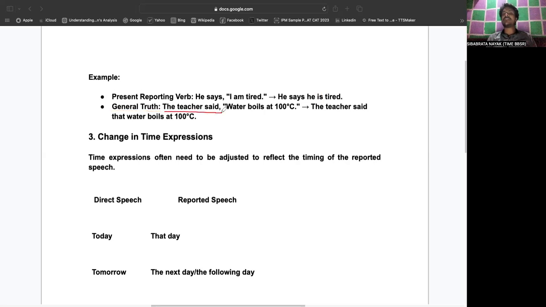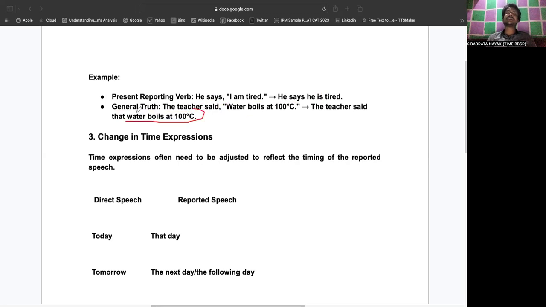Similar to that, another exception is called a general truth. "The teacher said water boils at 100 degrees centigrade." Now, in that case, it is a general or scientific truth. The teacher said is in the past tense, and it could be changed to "water boiled at 100 degrees centigrade," but it will not change. Why?